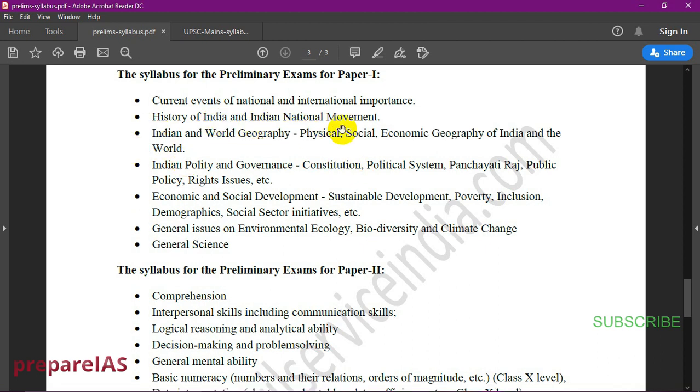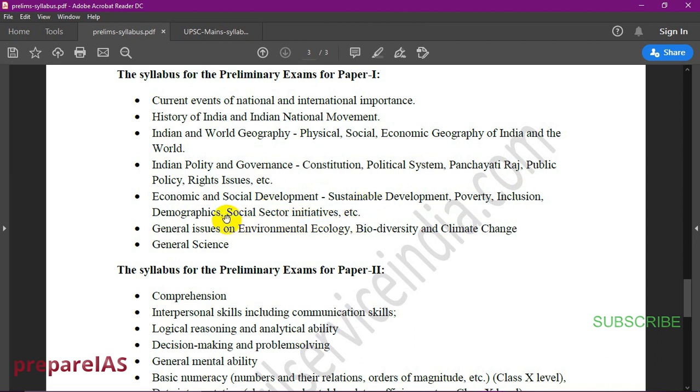Then history of India and the Indian national movement. It is basically the history of India. Indian and world geography, physical, social, economic geography of India and the world. It is basically geography, which we read from our 6th standard. Indian polity and governance: constitution, political system, panchayati raj, public policy, rights issues, etc. It is polity. Economic and social development, sustainable development, poverty, inclusion, demographics, social sector initiatives, etc.